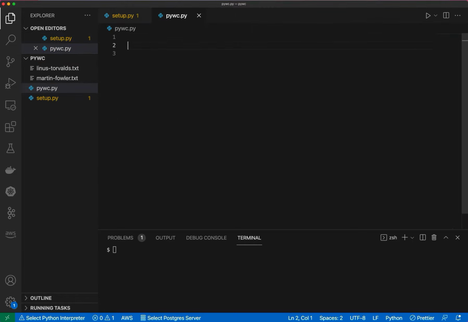So, I've said a few times now, we're going to be working with the Click framework. So I will import Click right at the top here. And then we just saw that this pywc is expecting a main function. And then I will also throw in a bit of boilerplate code down here at the bottom. This isn't actually 100% necessary, but it's a good practice. That way, if something invokes our program other than the Click framework, such as, I don't know, I just want to run it one-off without being Click enabled, I could go ahead and do that.